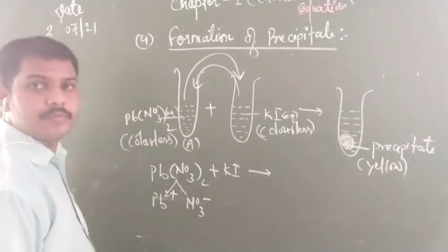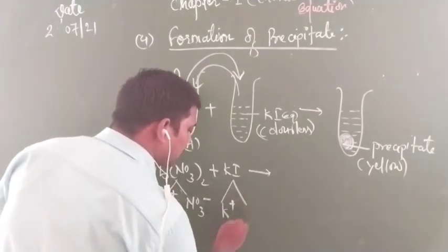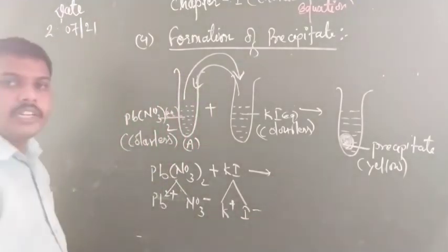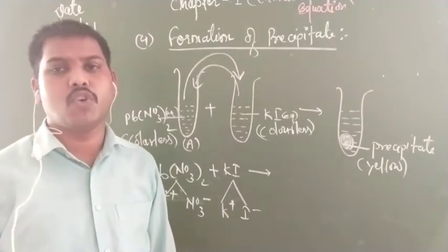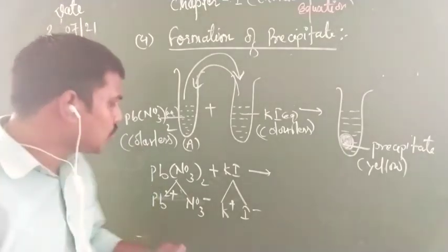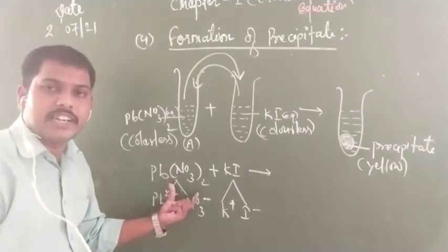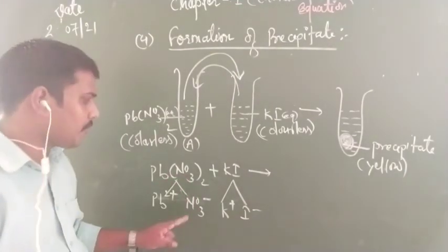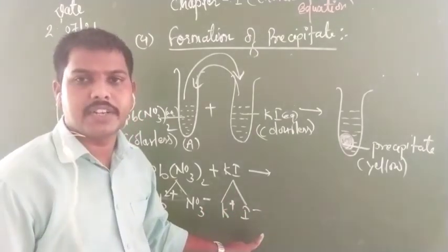Clear? Potassium, when you break, K+ and I-. Children, the charge I have already explained in class 9th. I think you all have notes. So just go through how to write chemical formulas so you can easily understand. Lead contains 2+ charge, nitrate is the radical and contains negative charge. Potassium contains positive charge and iodine contains negative charge.